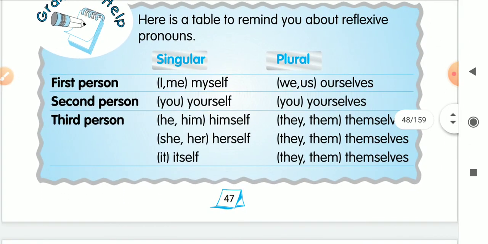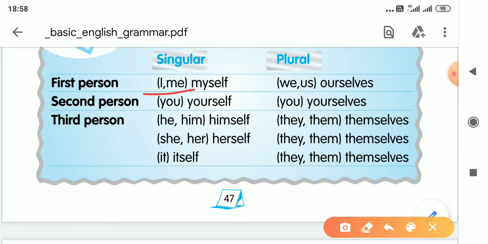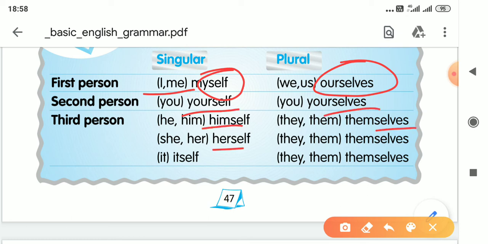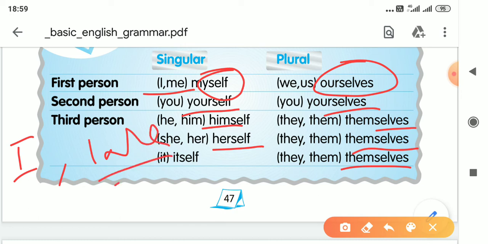Singular and plural of reflexive pronoun, you can see myself is singular, ourselves is plural, yourself, yourselves, himself, herself, themselves, like that one. So these are singular and plural of these reflexive pronouns. You just keep in mind, it's very easy because already I have discussed with you that I is first person singular, at the same time we is first person plural.